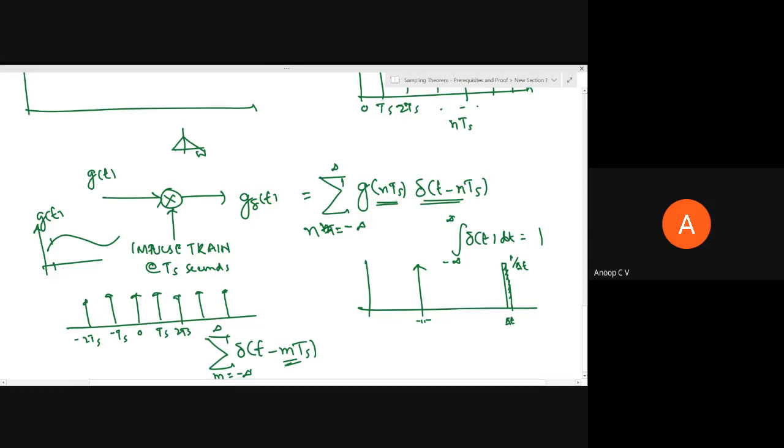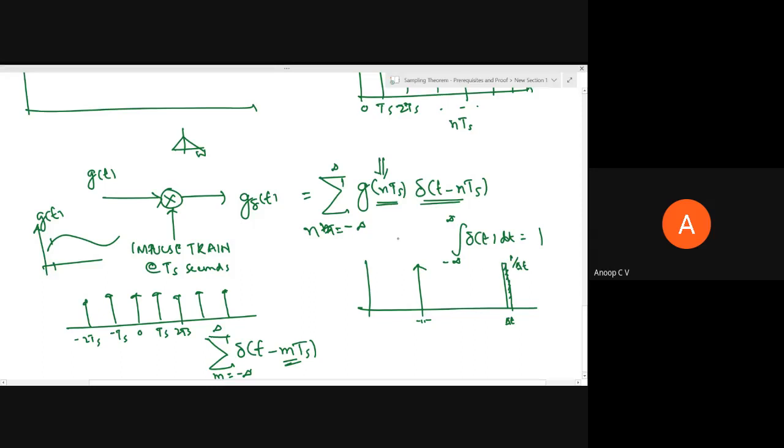So when I say I am multiplying an impulse with some scalar or some value, what happens is it's actually manipulating the area of this particular impulse. So the area is 1, and when you multiply 1 with anything, it will become whatever that anything is. So this area will become g of nTs.